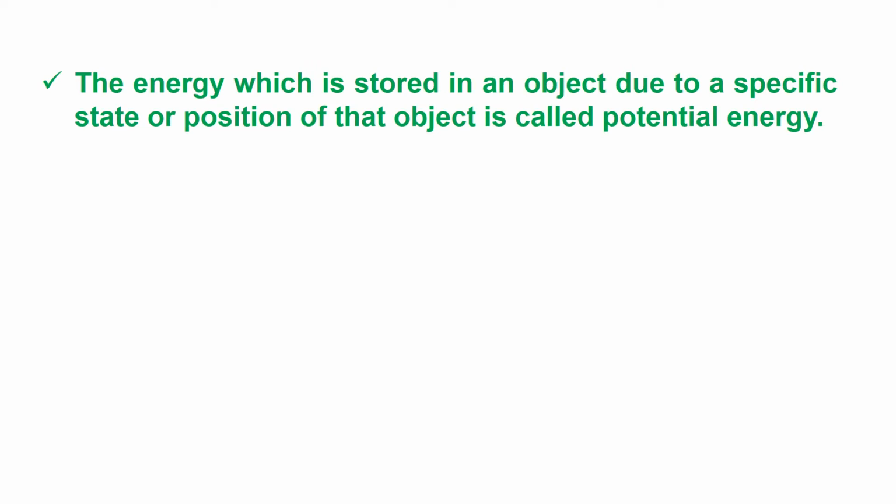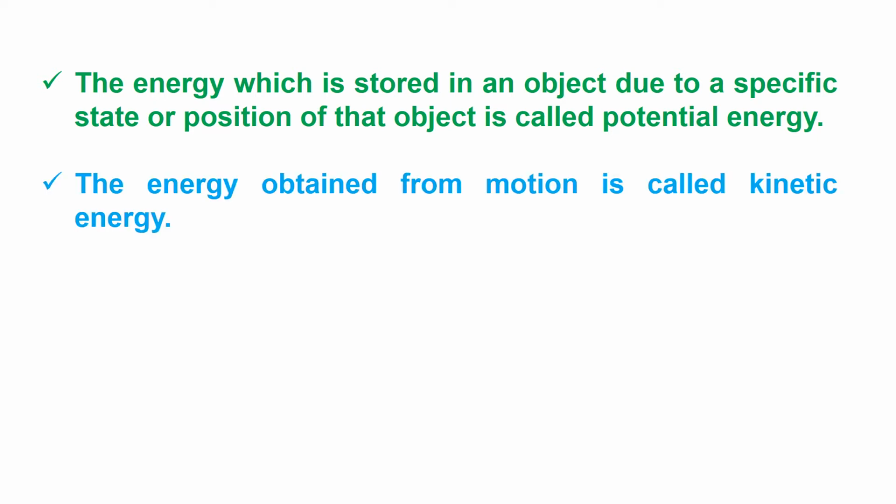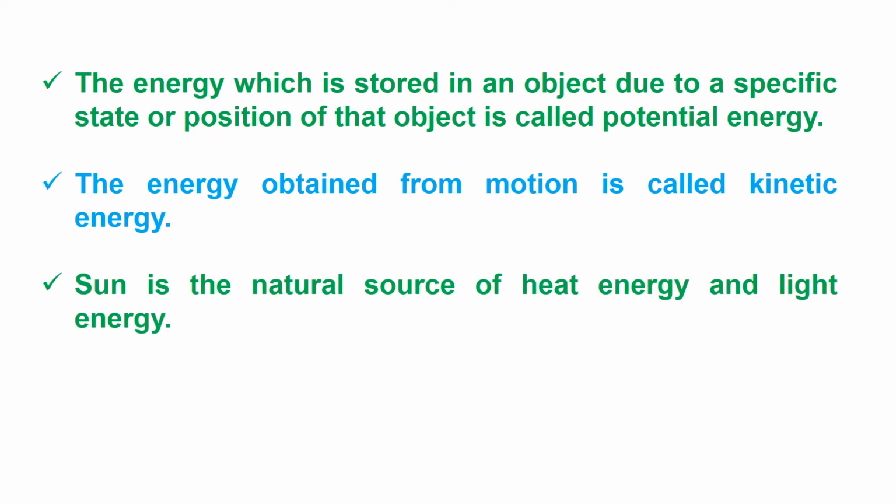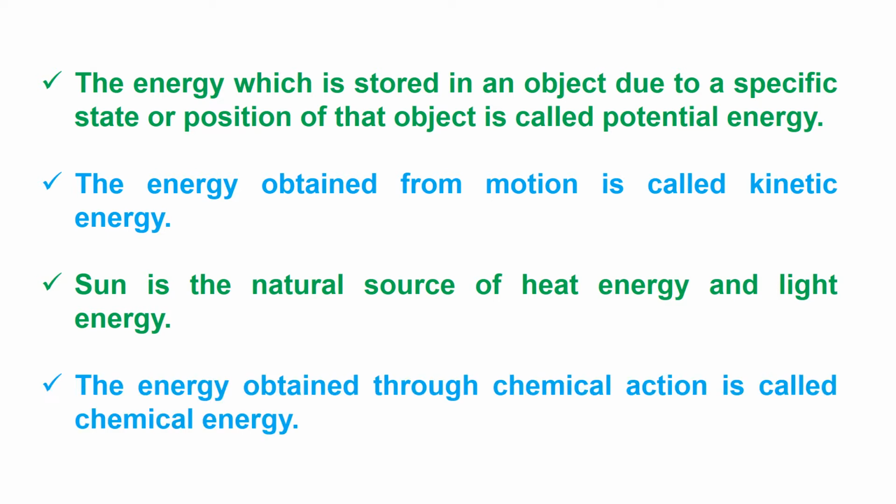The energy which is stored in an object due to a specific state or position of that object is called potential energy. The energy obtained from motion is called kinetic energy. Sun is the natural source of heat energy and light energy. The energy obtained through chemical action is called chemical energy.